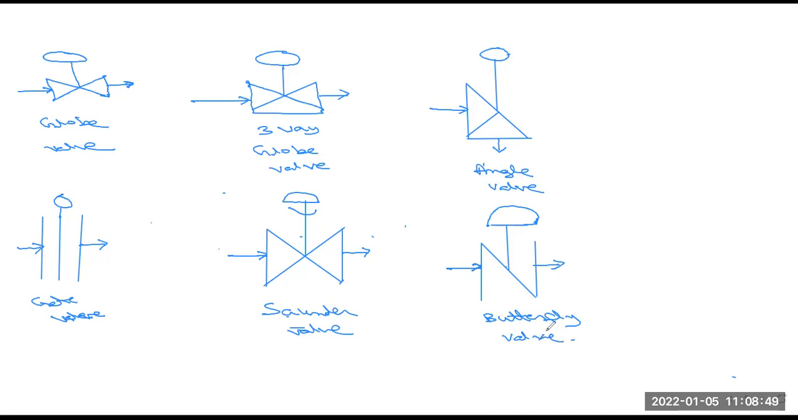When you go for an industry visit or working purpose, you have to work on different types of valve operations, and here no name is present. Only this symbol is present in the diagram of the plant. So using this diagram, you have to understand what type of valve is used. Okay, so this is butterfly.